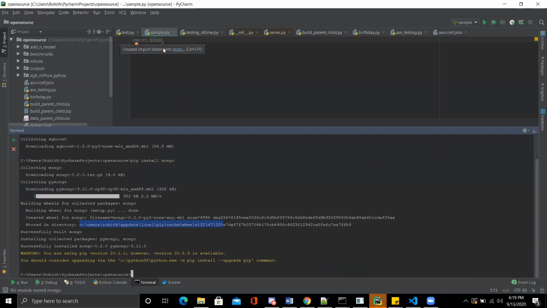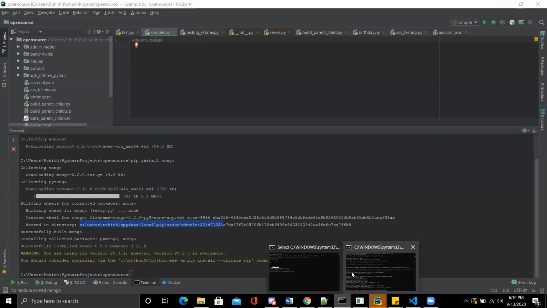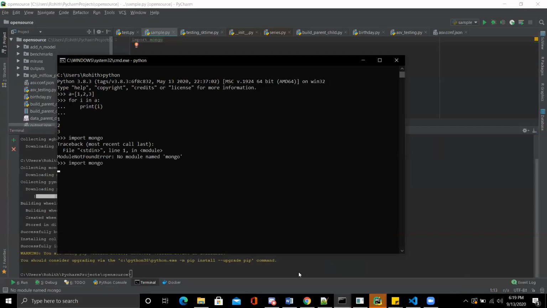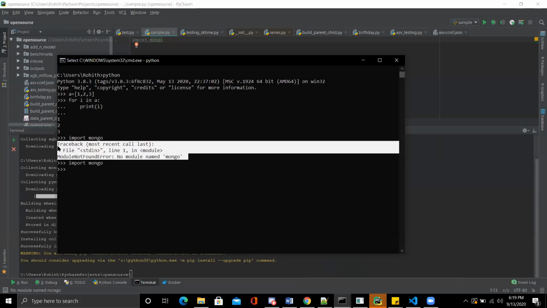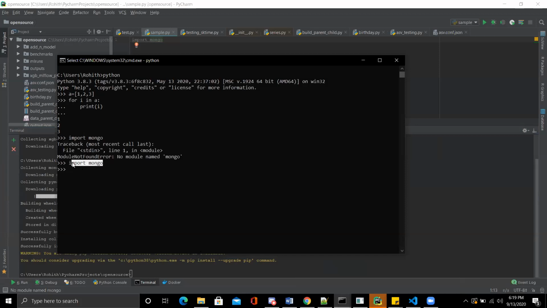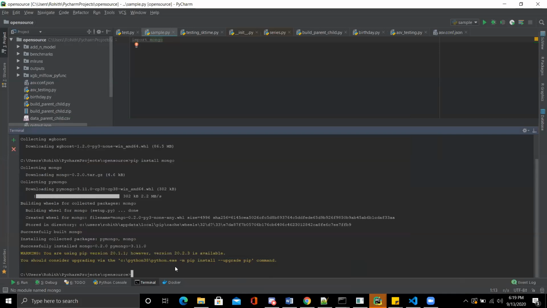Make sense? Now let's see whether we are really able to import Mongo or not. See, now it is not even throwing an error, because previously it was not installed and it had thrown this error. Now it is installed, so it is not throwing an error. So you can happily use this third-party library in your code. So this is how we install a third-party library or some other external libraries in your code.